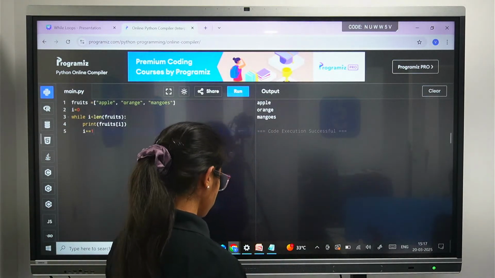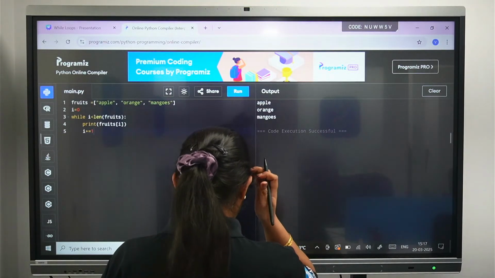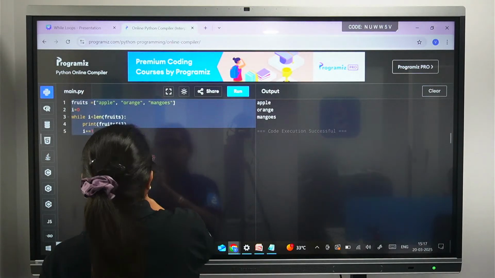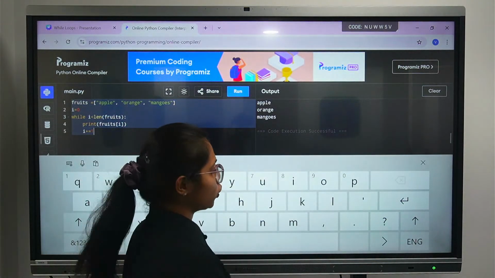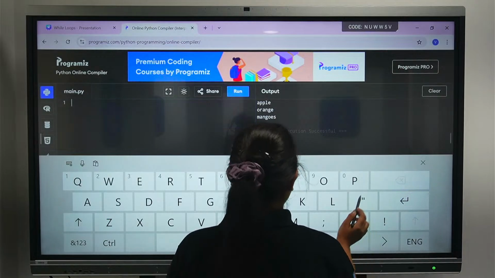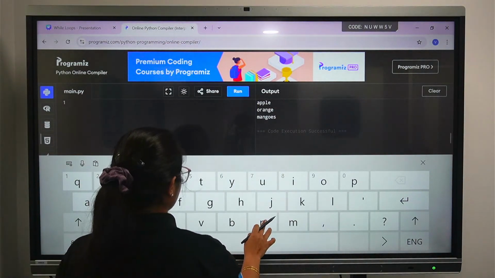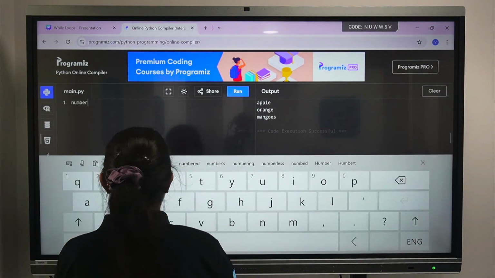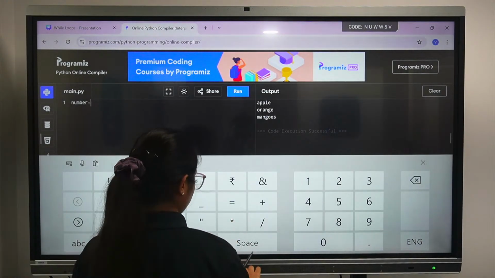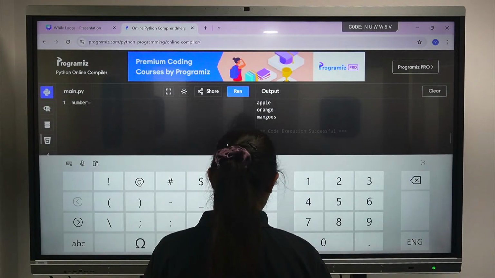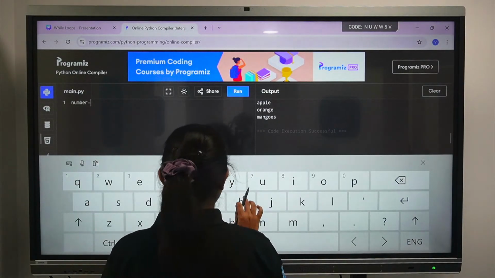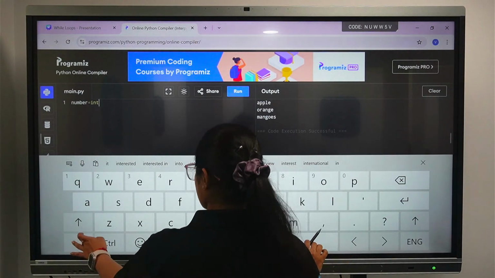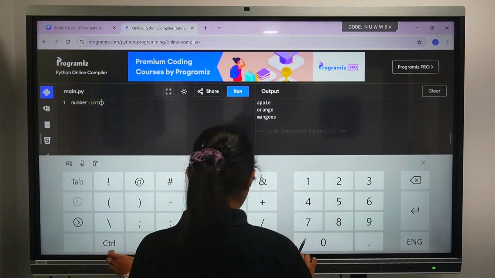What we can do is take an input from the user here. For that we need to declare the number. Let's take number equals to integer. Now what number do I have to take here?